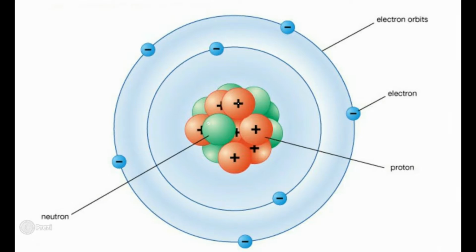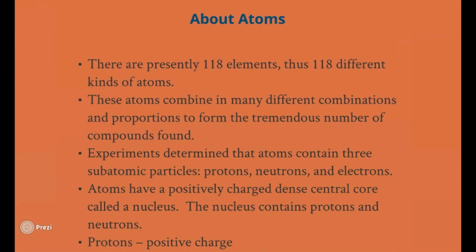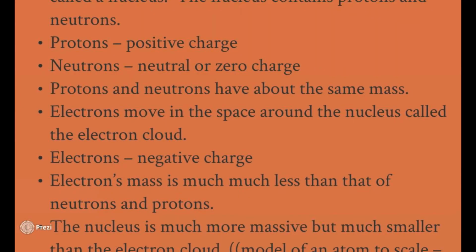I'm getting there. All right, so now we're actually going to start going into a little bit more important things. All right, about atoms. There are presently 118 elements, thus 118 different kinds of atoms. Each one has their own different properties. You can also take these guys, combine them with different ratios, and form tremendous numbers of compounds. And the electrons move around a space around the nucleus called the electron cloud. That is their home. It makes sense.